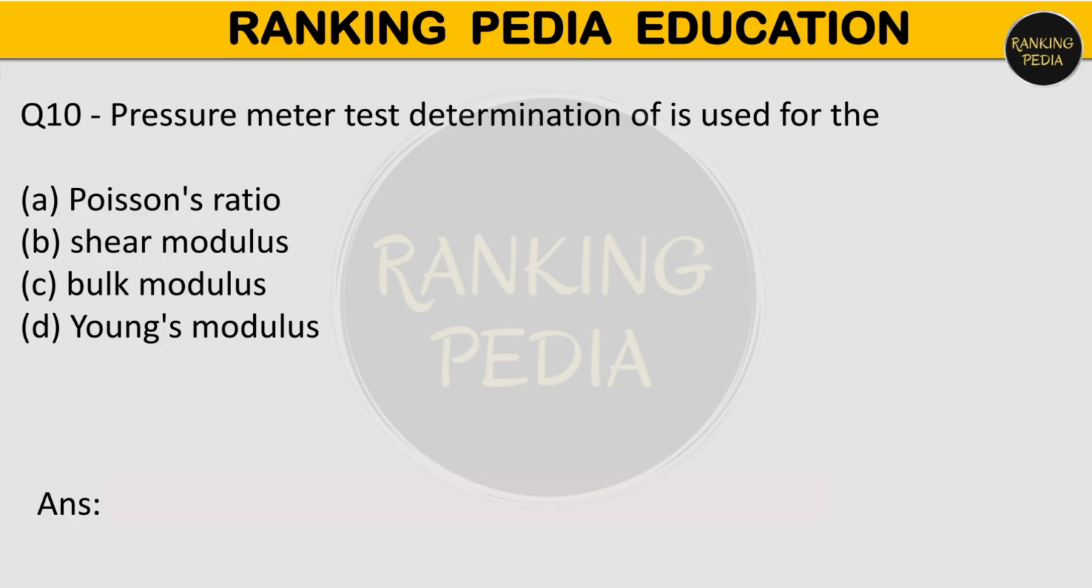Next question is, pressure meter test is used for determination of, option A is Poisson's ratio, option B is shear modulus, option C is bulk modulus, or option D Young's modulus. So pressure meter test is used for the determination of shear modulus. Option number B is correct.